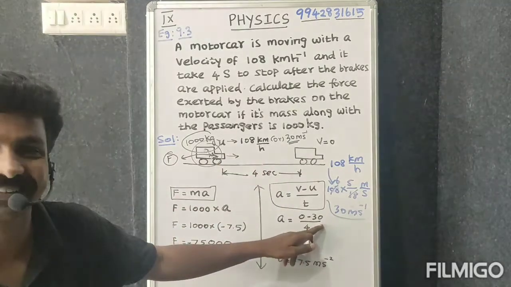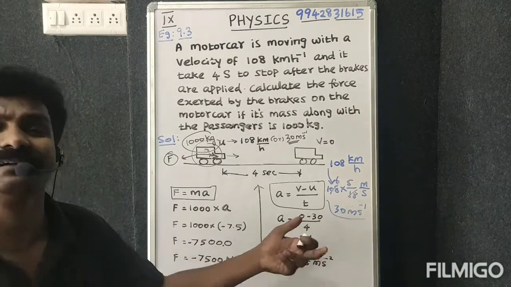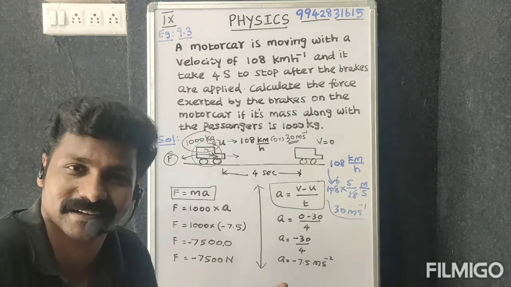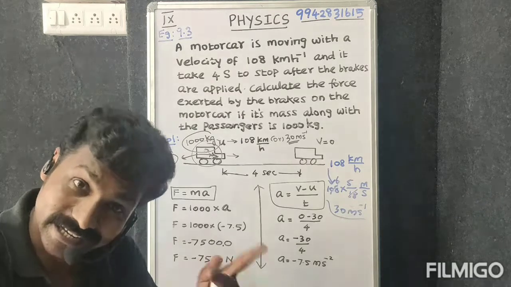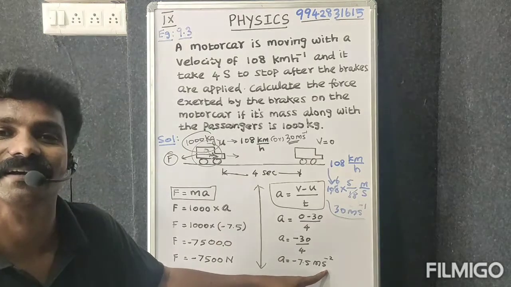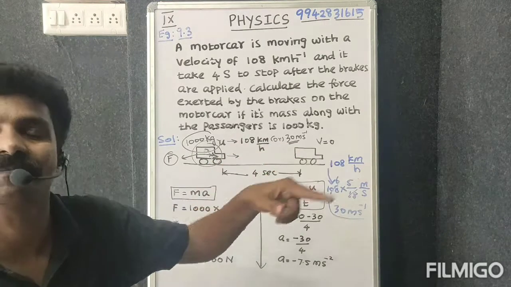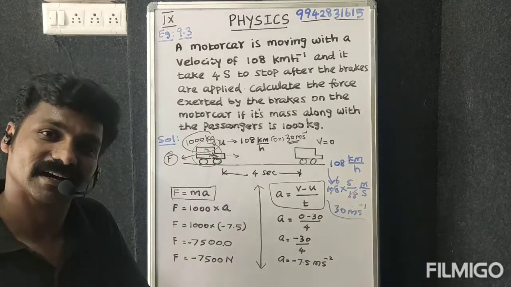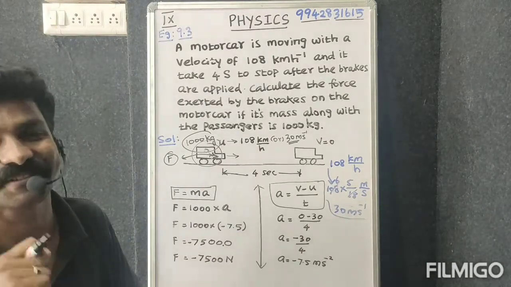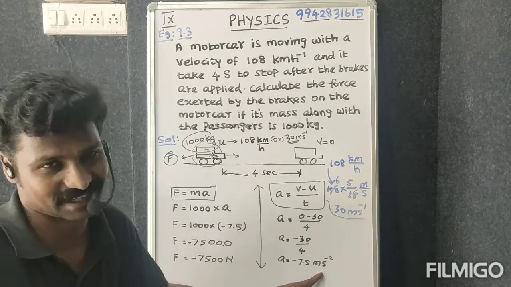Therefore acceleration is equal to minus 30 divided by 4. 30 divided by 4: 30 divided by 2 is 15, again divided by 2, 7.5. So 7.5 meter per second square. Now since the car is going to stop, is acceleration increasing or decreasing? Decreasing. So it is negative acceleration. So a is equal to minus 7.5 meter per second square.